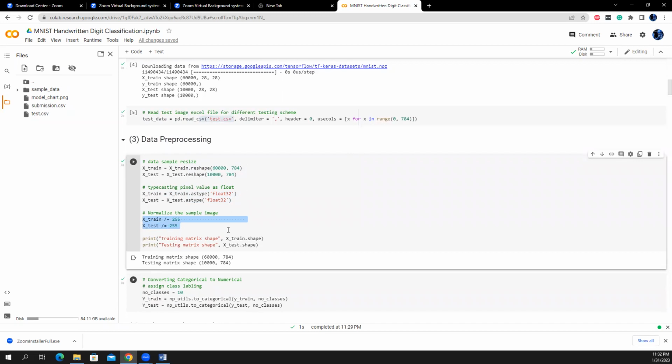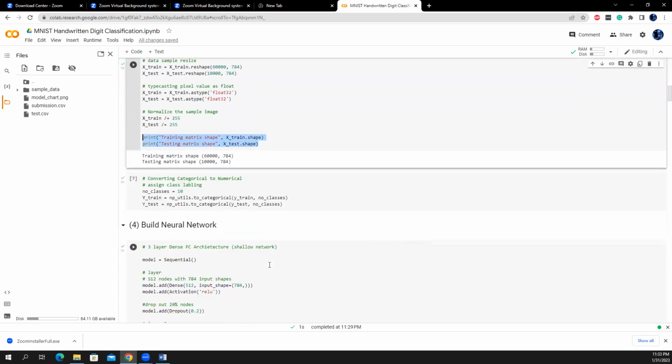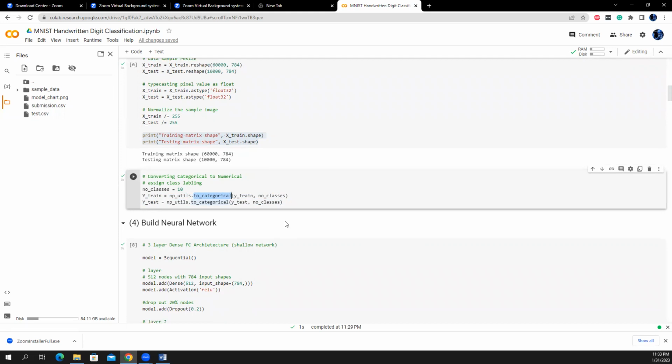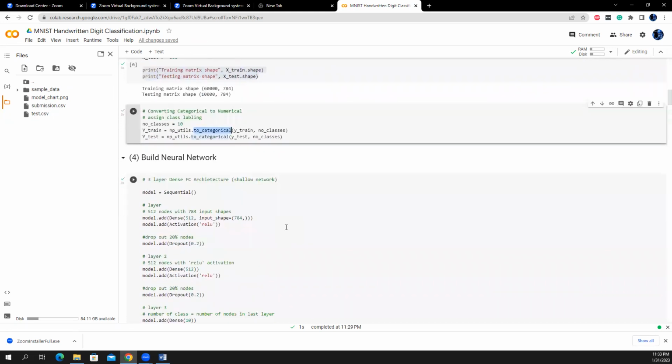So this converts the image into a grayscale-scaled image, and then I check the shape, and the shape is almost the same. And then since we have 10 digits, 0 to 9, we have 10 classes. So I convert each and every label into numerical data. To convert this into categorical data, we just have to use to_categorical, which is a way to convert the labels into categorical data.